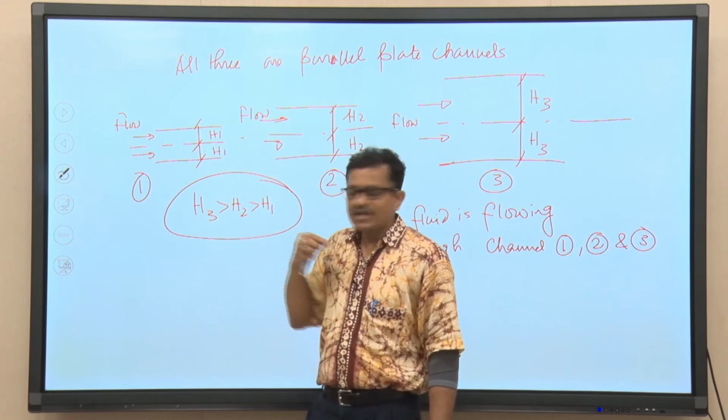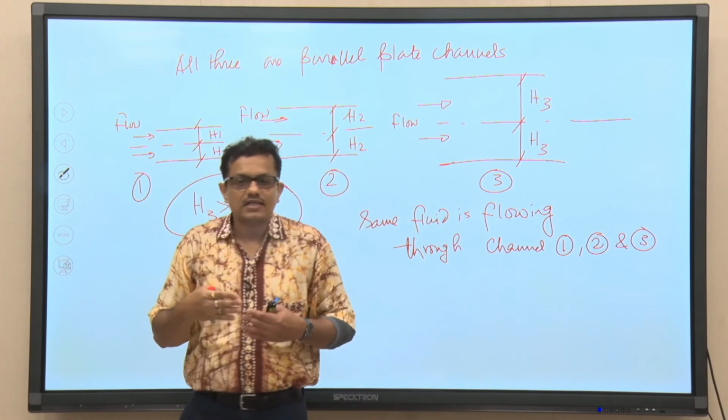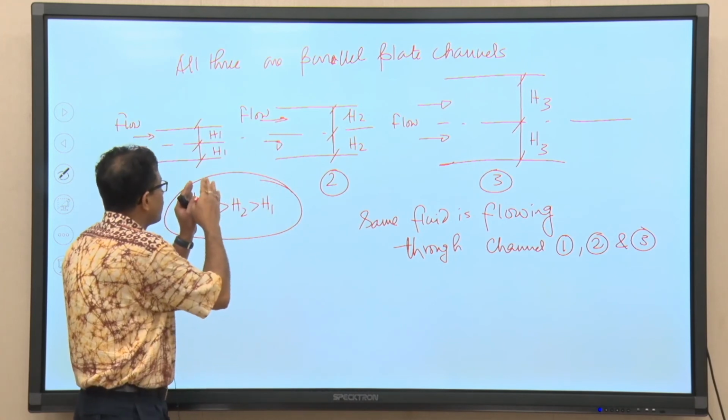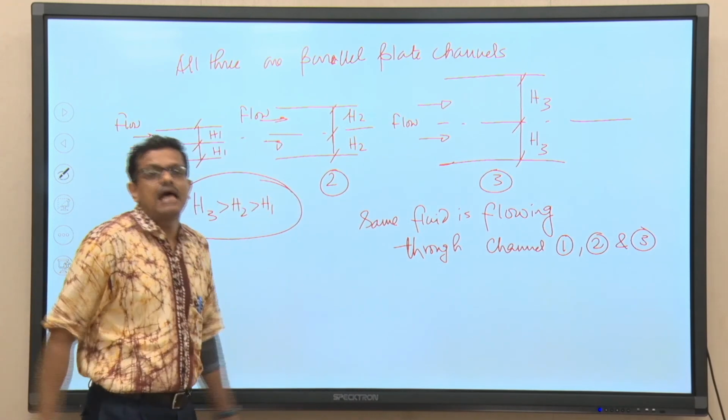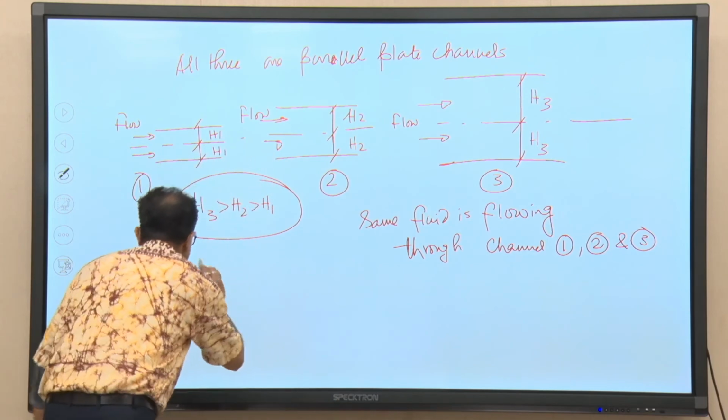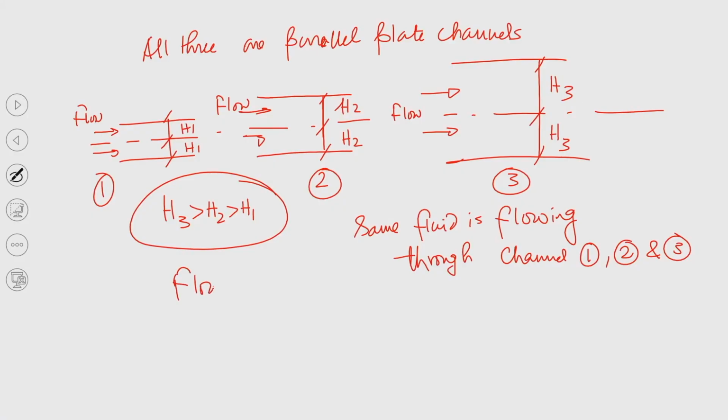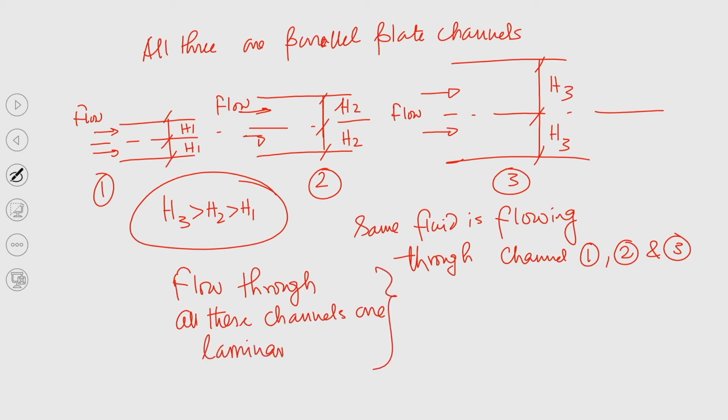Now, I can give an example. We can say that the flow through all these 3 channels is laminar, and that is basically similarity.